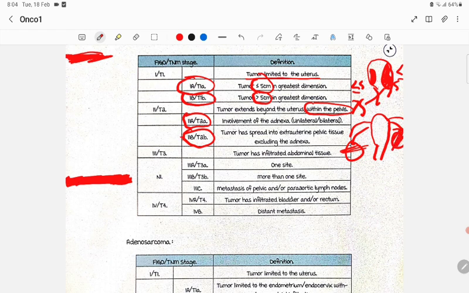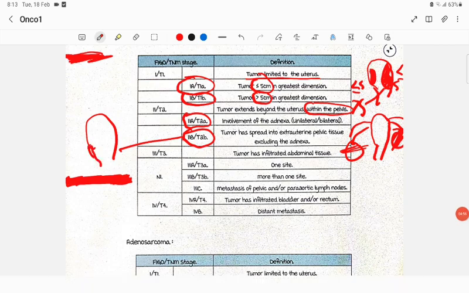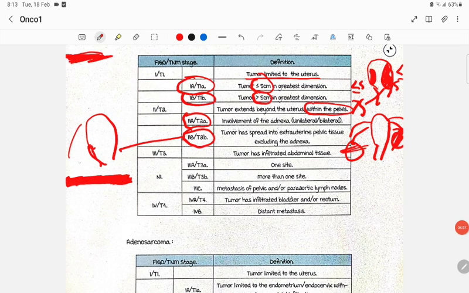Then 2B is telling the tumor has spread to extrauterine pelvic tissue, excluding the adnexa. So it is outside the uterus, in the pelvic tissue. That is 2B.